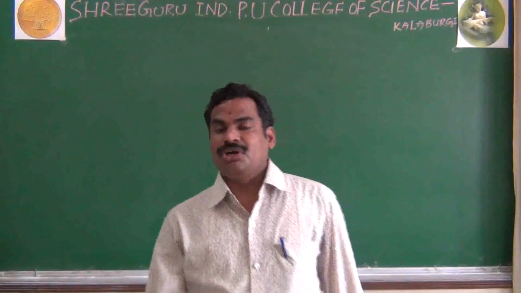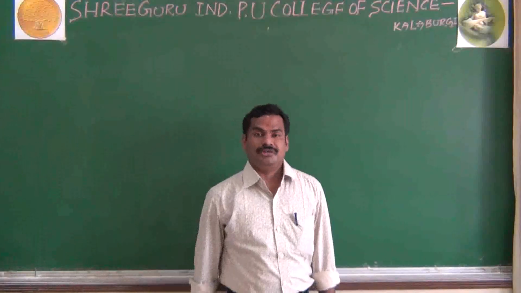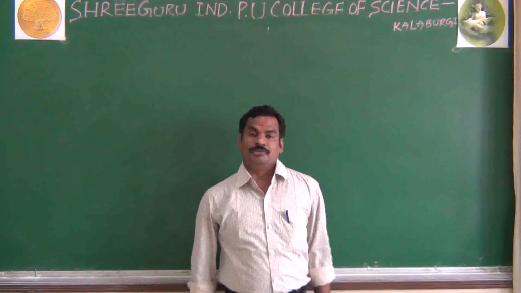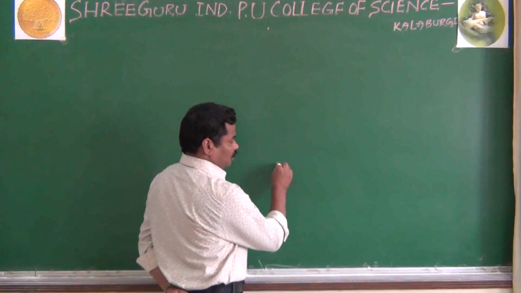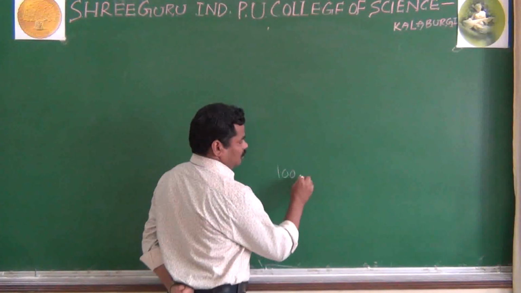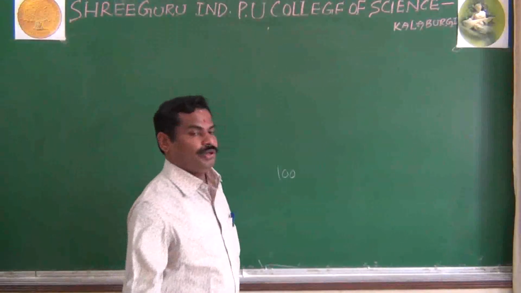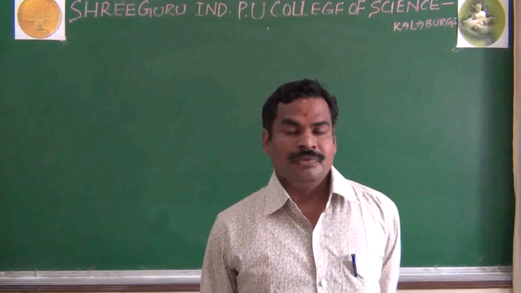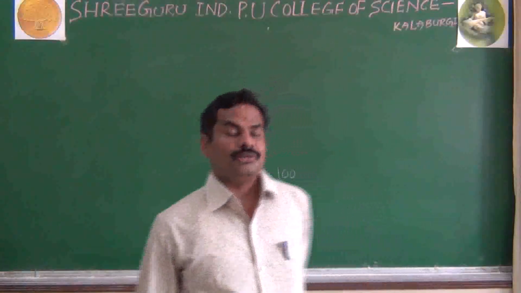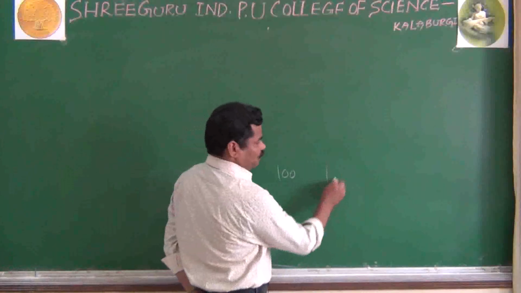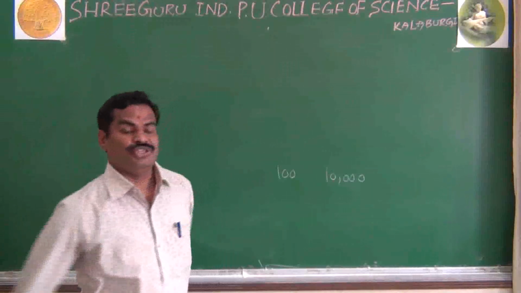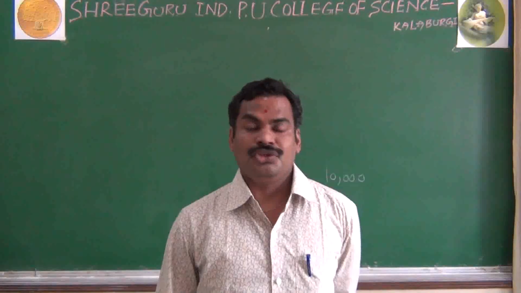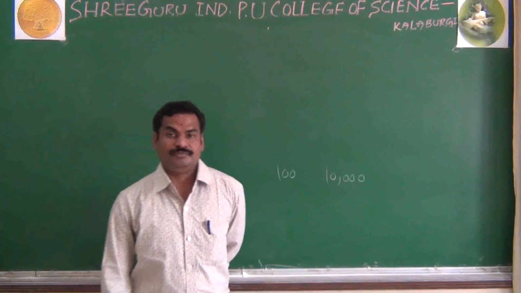For example, if you deposit some amount in your bank, it may be 100 rupees or maybe 1000 rupees. If you deposit in the bank, they won't give you 10,000 rupees. But this is possible in electronics.